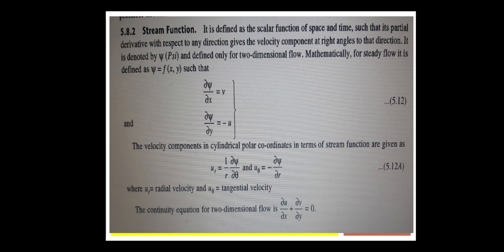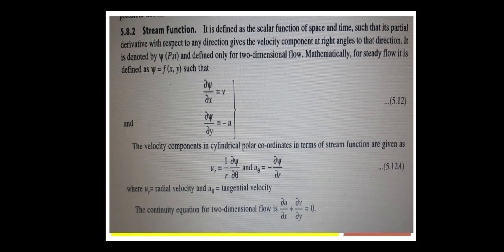The velocity components in cylindrical polar coordinates in terms of the stream function are given as: u_r, radially acting, is equal to 1 by r dou psi by dou theta, and u_theta is equal to minus dou psi by dou r, where u_r is the radial velocity and u_theta is the tangential velocity. So whenever you come across the question, what is the stream function, you just have to write the definition, learn these values by heart, and write them.